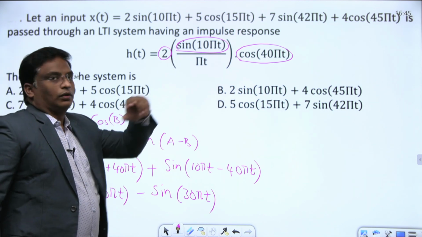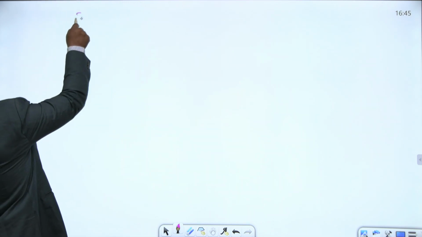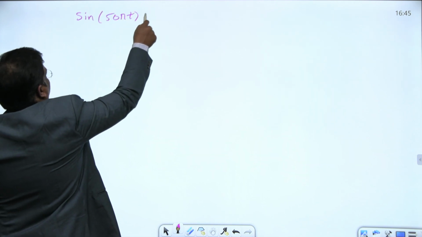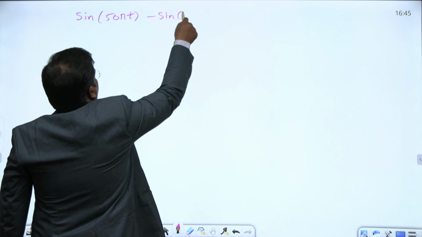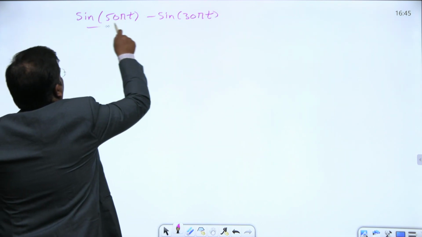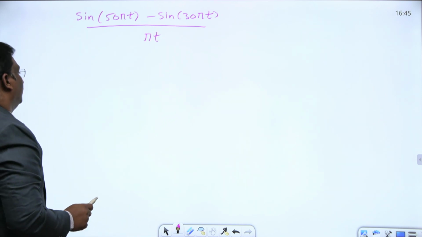So change 2 sin theta cos theta to something like sine 50 pi t minus sine 30 pi t. There is a divide by pi t also.